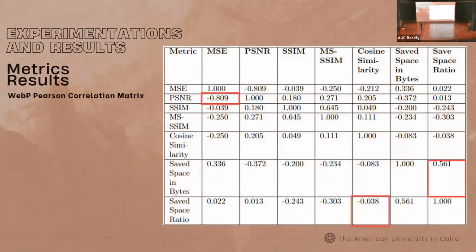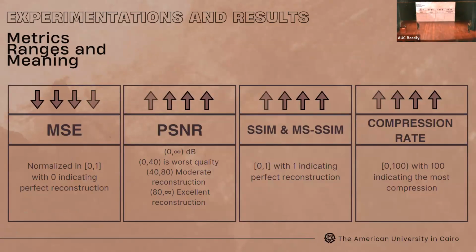So moving on with Martina and with the experimentation and results. Before we talk about our results, we wanted to identify metrics with which we can evaluate our results and see if they fit our criteria. So we picked 5 image assessment metrics, including the mean square error, peak signal to noise ratio, the structural similarity, multi-scale structural similarity, and the compression rate.